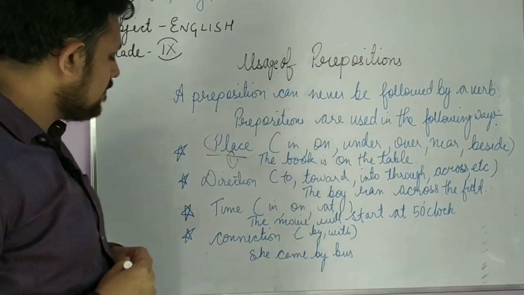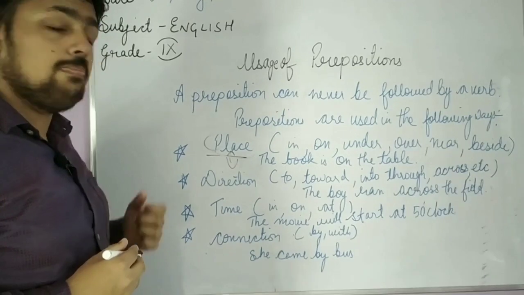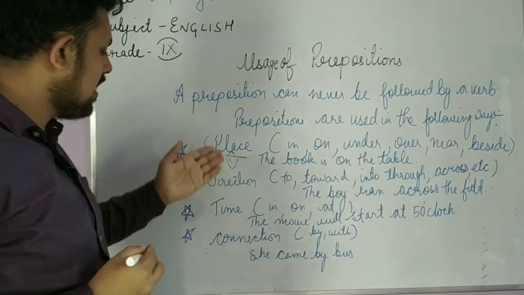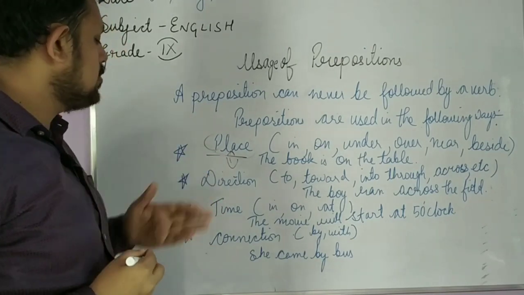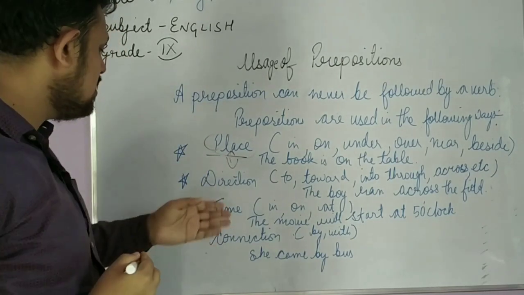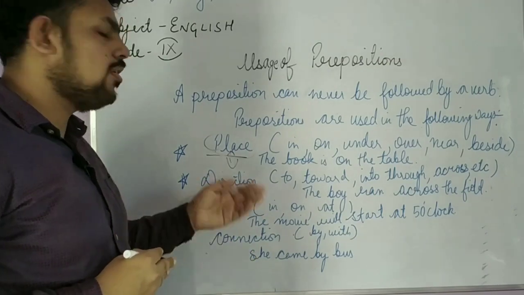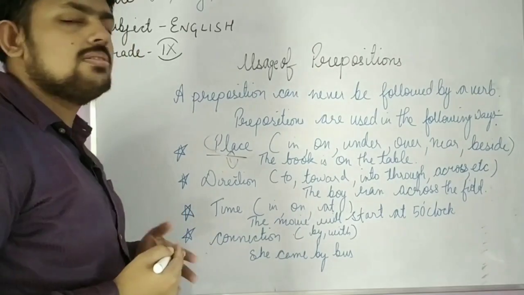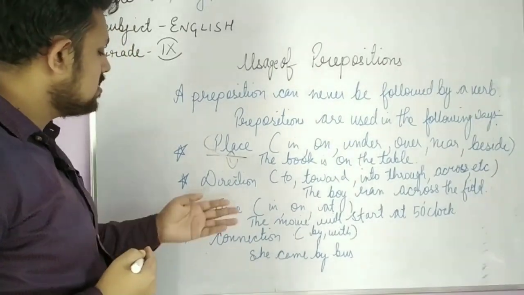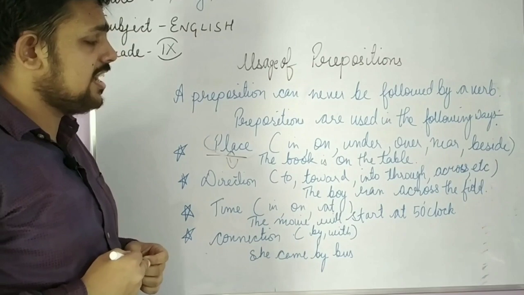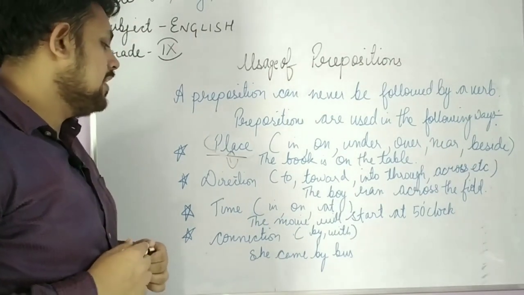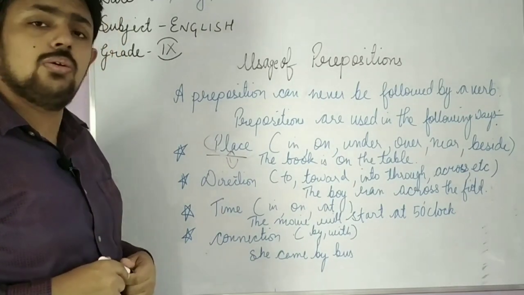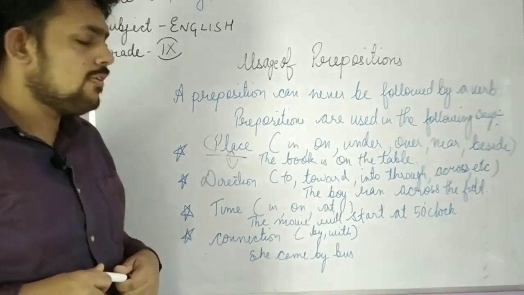Now we have the third and very important, the preposition of time. Commonly we have the preposition of time and place, but here we have divided them to include preposition of direction and connection also. See the preposition of time: in, on, at, etc. You are all aware of all these terms. I am just doing a revision of them. See, the movie will start at 5 o'clock. The test is on Monday. So this is the preposition of time.